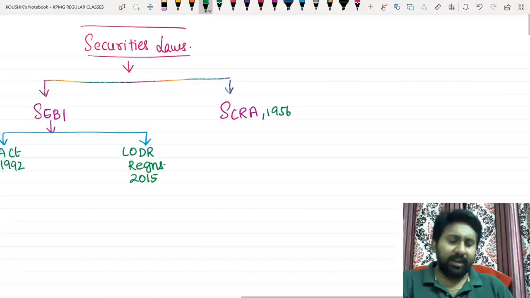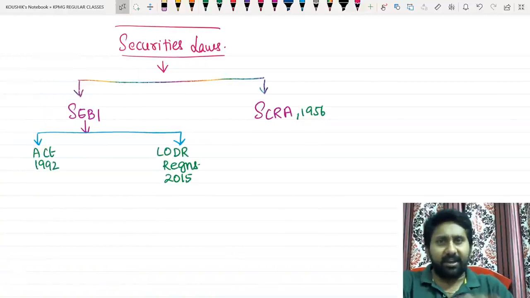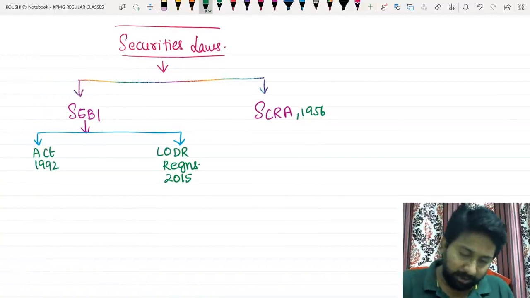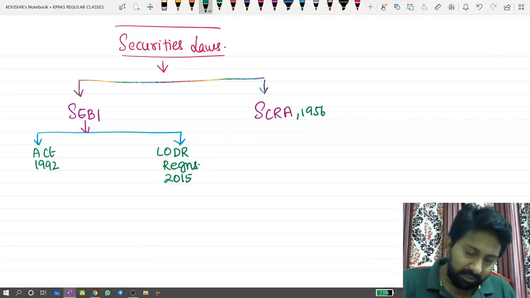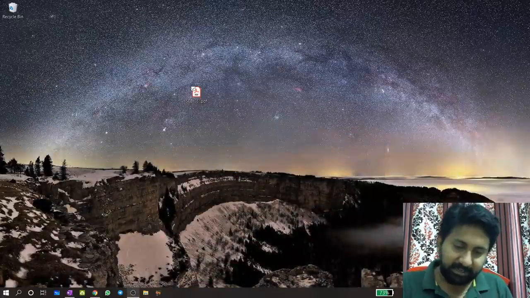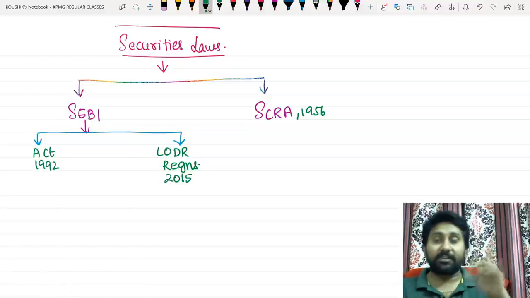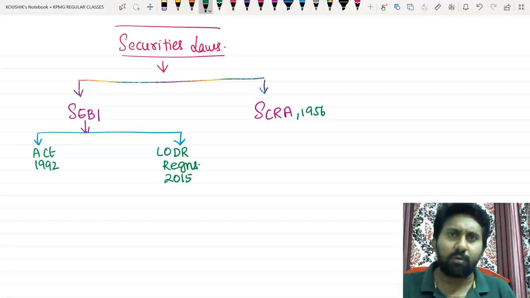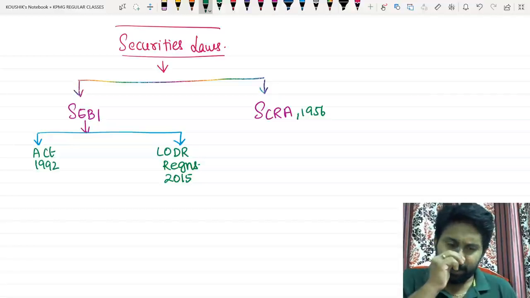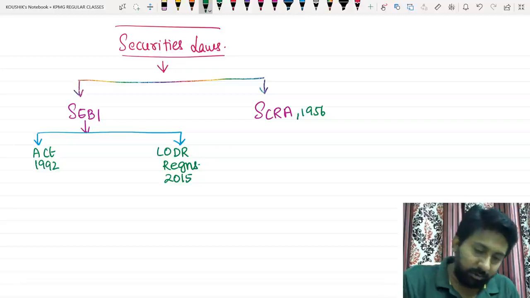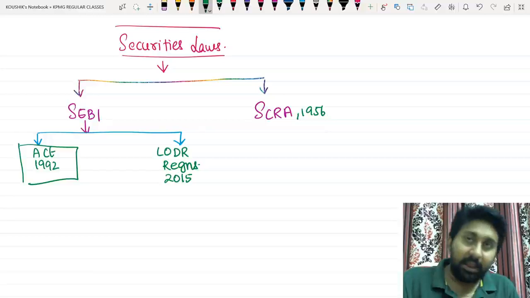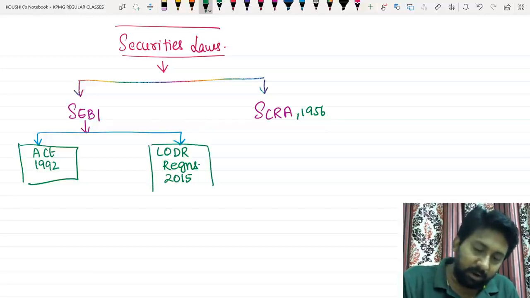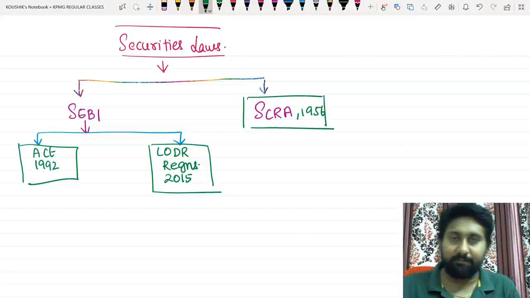What is dealt with in all the three areas is an entirely different story we will come across when we go into that area. But here, our first concern is what we are going to cover first in our syllabus curriculum, what we are going to start with. That's the main idea. First we will start with the SEBI Act. Next we will go into the LODR regulations. Next the chapter called SCRA.